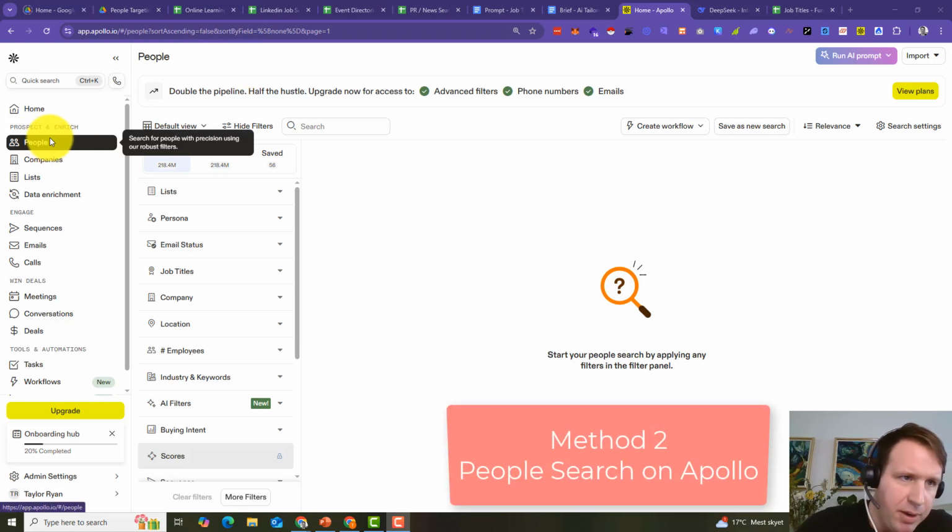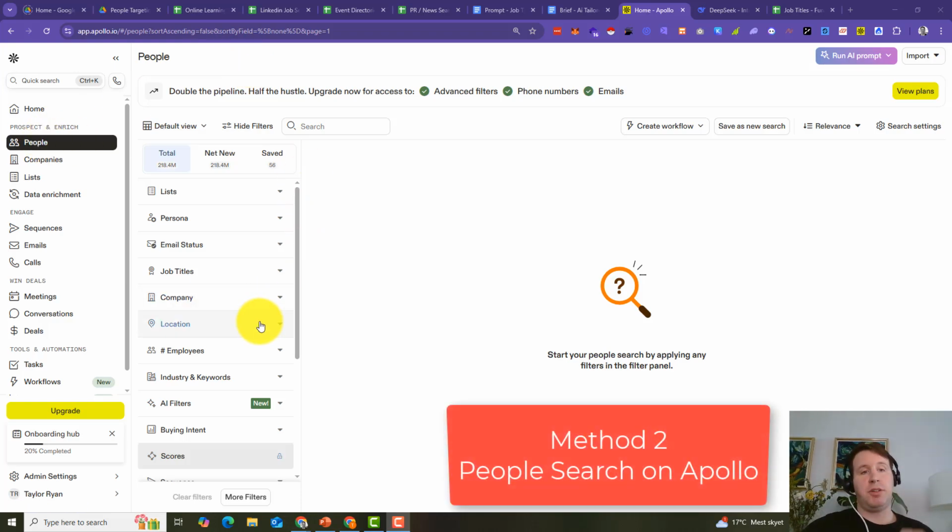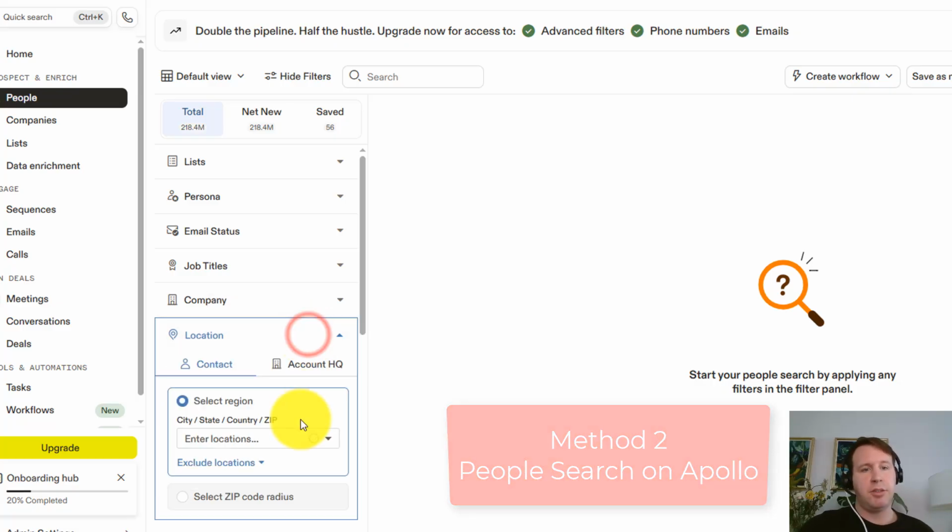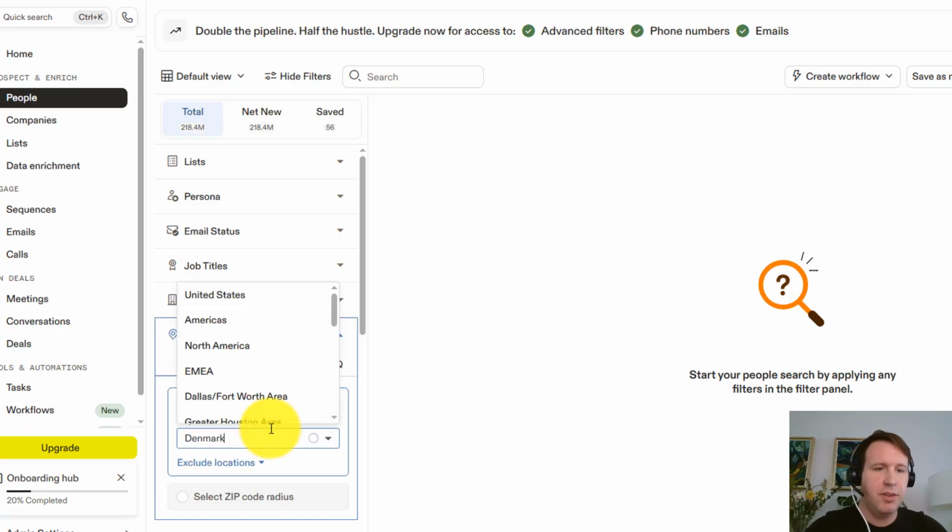I'm inside of Apollo and I have people selected. And first, I want to do the highest level filtering that I can. So I'm going to do location. Again, just for giggles, Denmark.